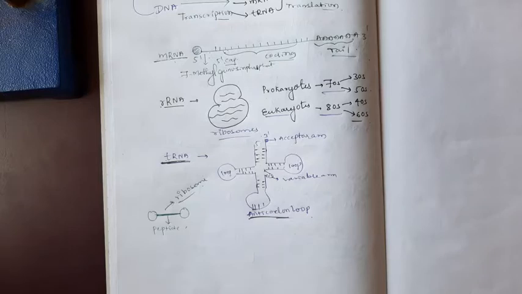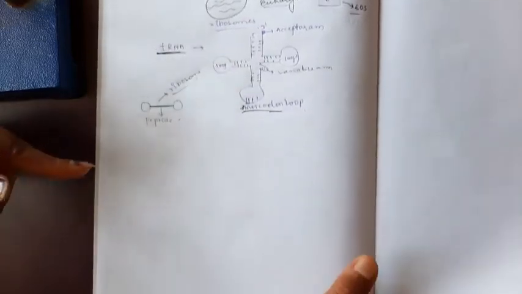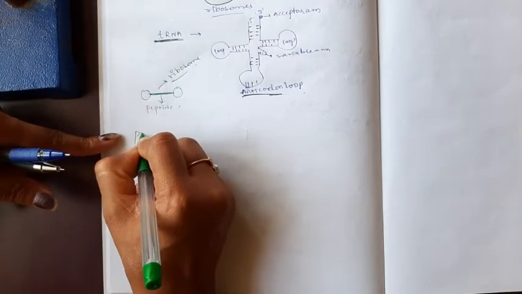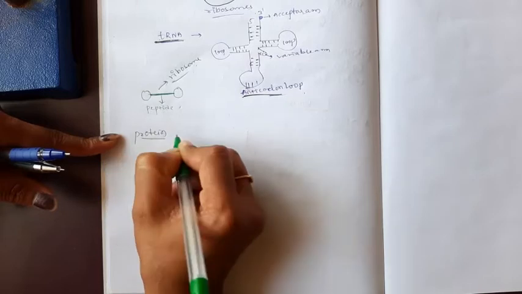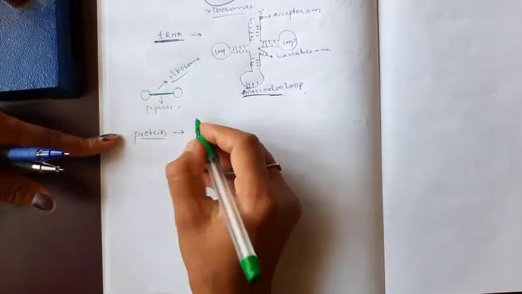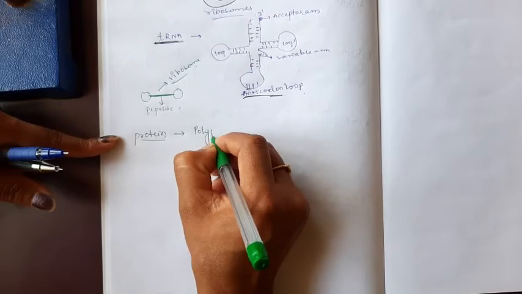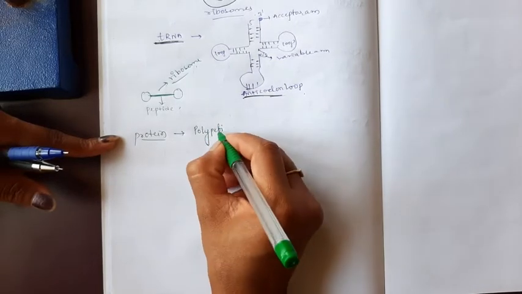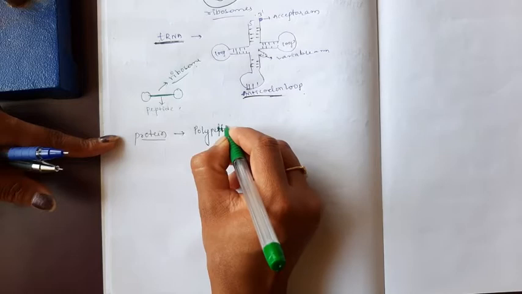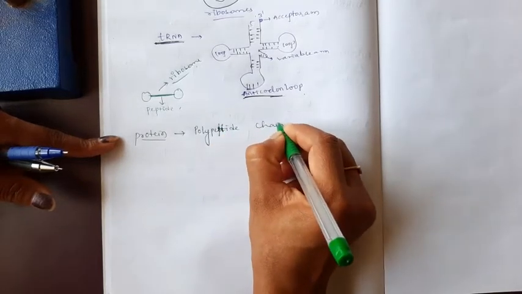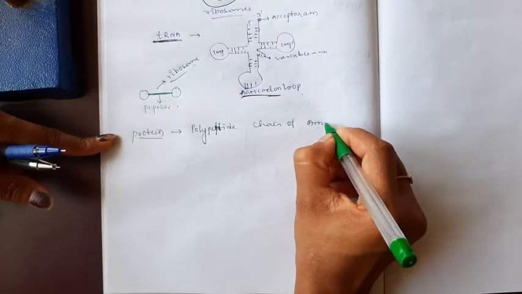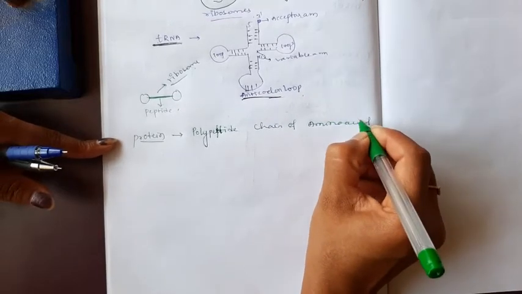This is the overall process of translation. What I am trying to explain is, by the message of mRNA, the protein is going to form. I think you already know that protein is a long polypeptide chain, a polypeptide chain of amino acids. A polypeptide chain of amino acids is known as a protein.